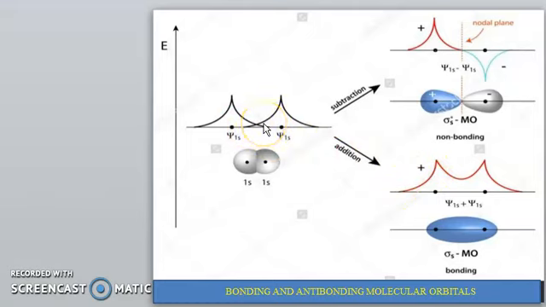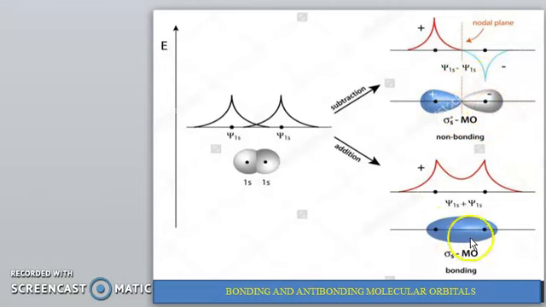Here is the addition example. When these two orbitals combine, plus and plus, they form the sigma s molecular orbital. This is the bonding orbital, psi 1s plus psi 1s. Addition forms one molecular orbital with one sign, the plus sign, whereas in the anti-bonding orbital there is a plus sign and a minus sign.